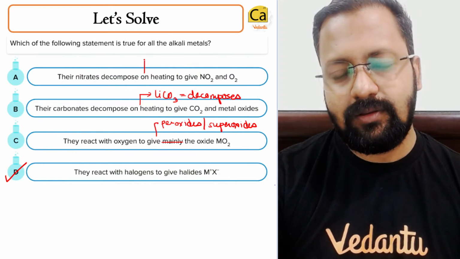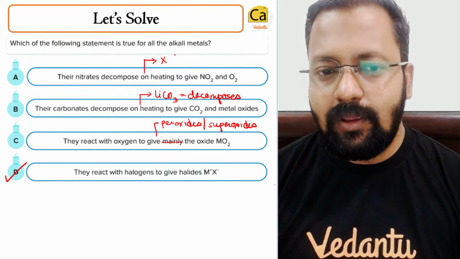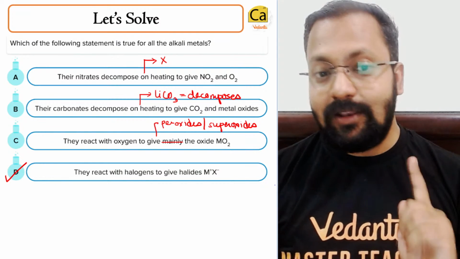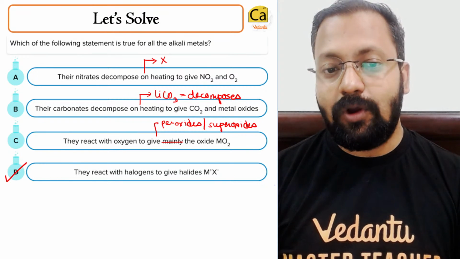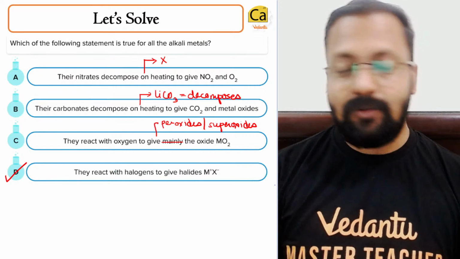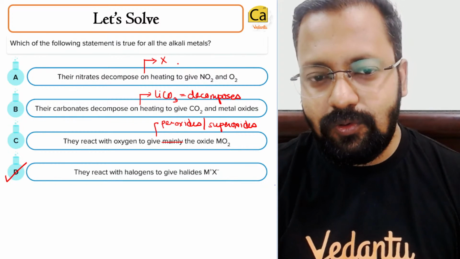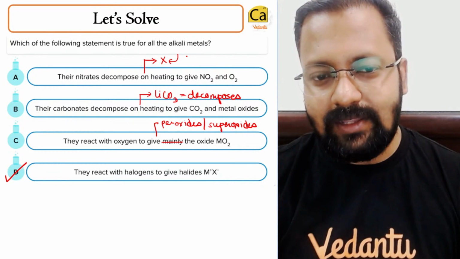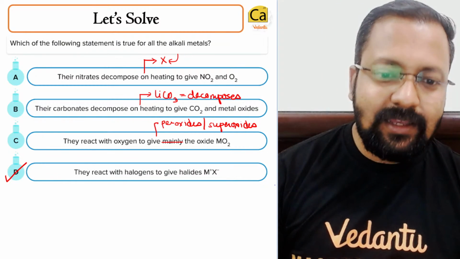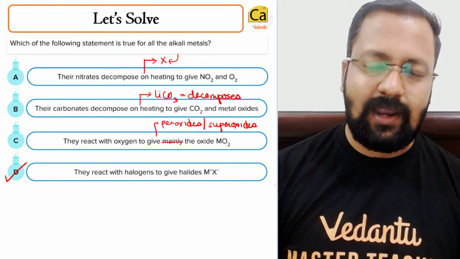No, this is also wrong. Please watch our previous lecture to identify what nitrates decompose into, and which nitrates do not decompose, or which nitrates give different products. This is very important. Please do watch the previous session to get this answer. However, the answer is wrong. The right answer is D because all of these metals form only one type of halide, that is MX.